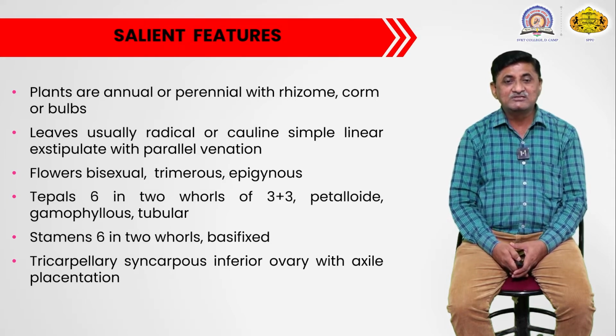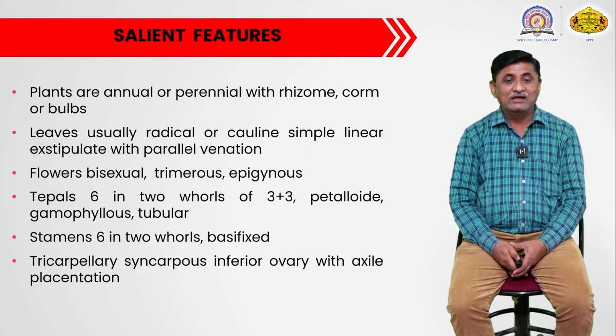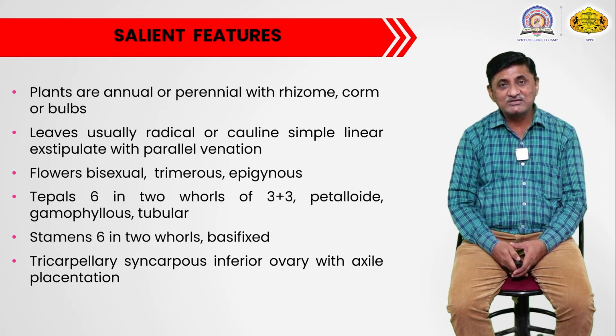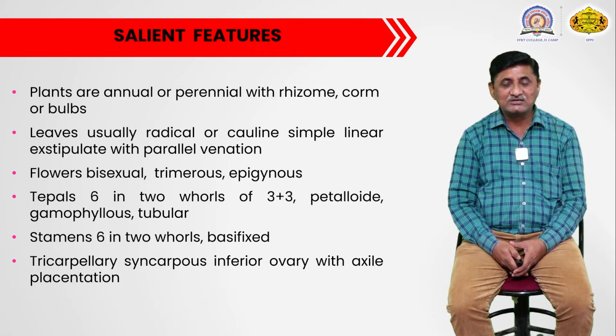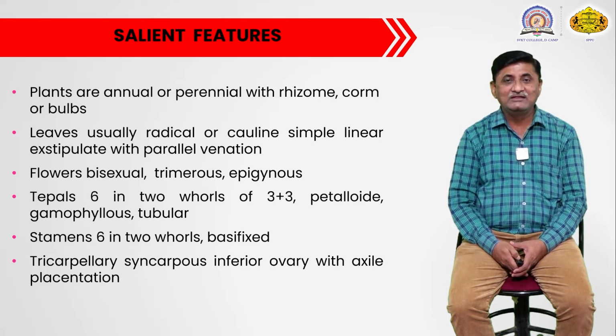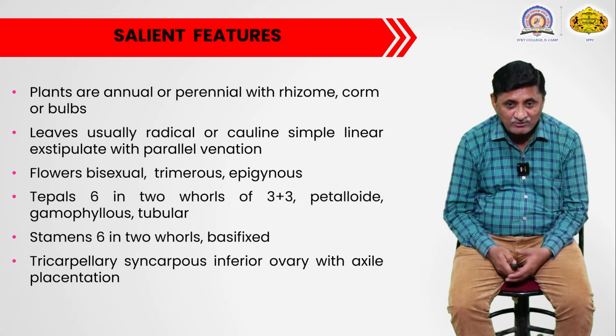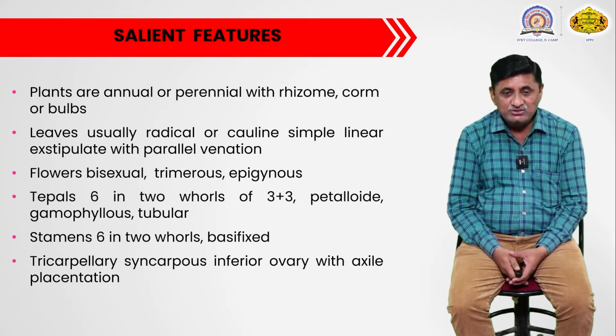Then there are 6 stamens opposite to each tepal whorl, and these 6 stamens are also present in 2 whorls, 3 in each whorl. They are basifixed in nature. The anther lobes remain attached at the base with the filament, and that is the basifixed condition we observe in the androecium.